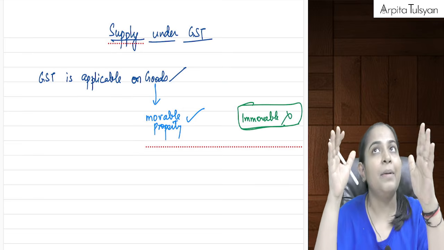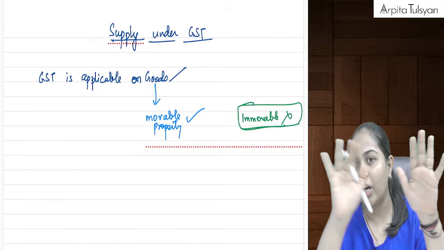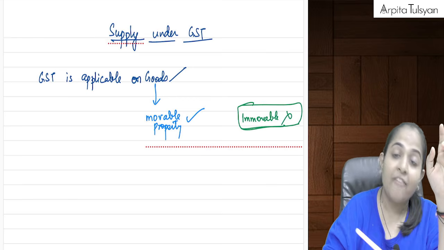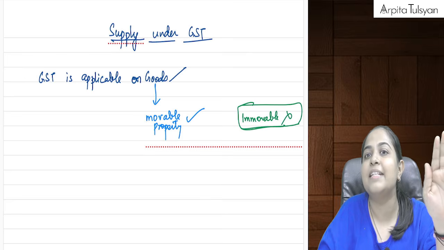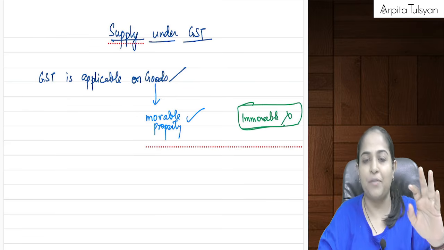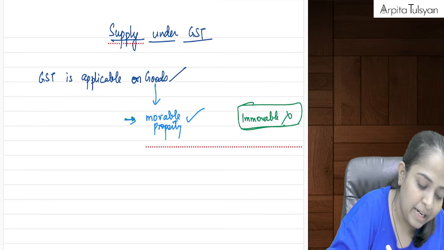So if a building is already ready, it is immovable, so it will not be goods, and it is totally outside the purview of GST. Land is also immovable property, so land will not be considered as goods. No GST will be applicable on that also. So every kind of movable property will be included here.